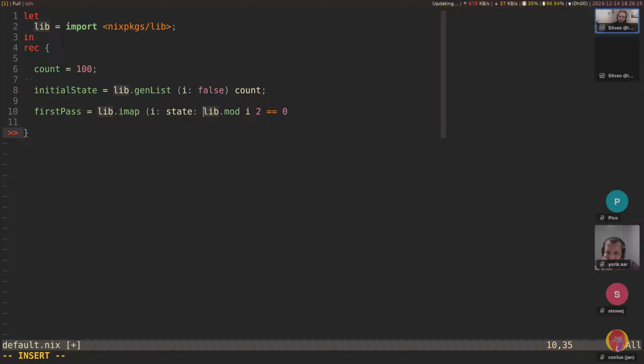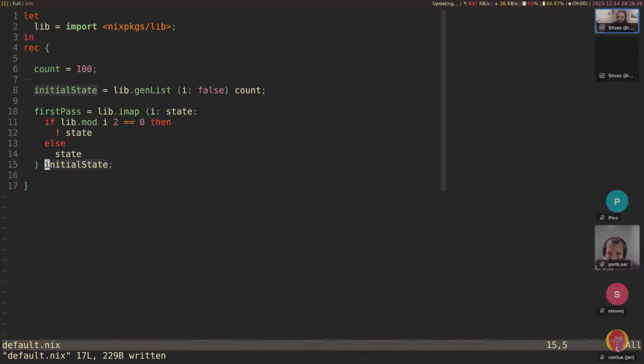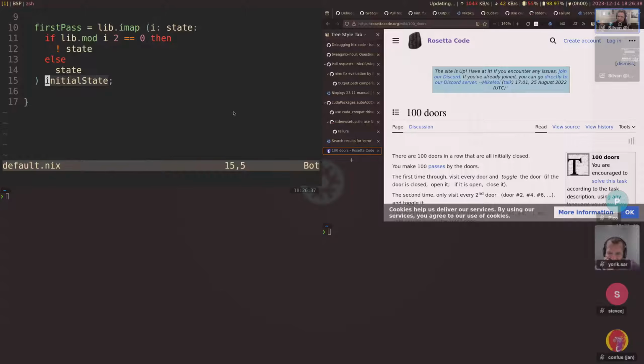Let's do it simply: if then not state, else state. Okay, so we flip every second one. Hopefully I made some index mistake here. So imap, we map over the initial state.